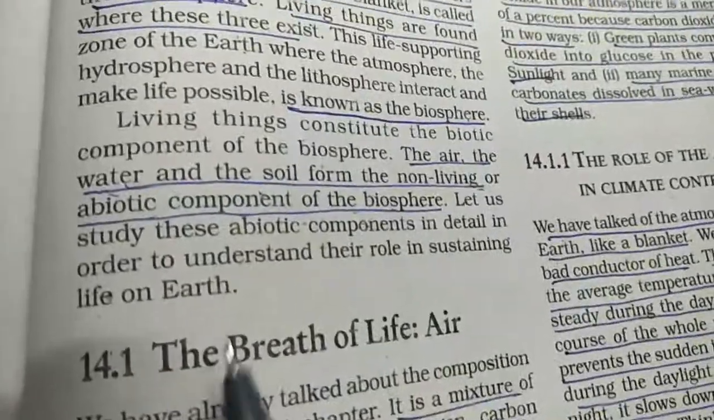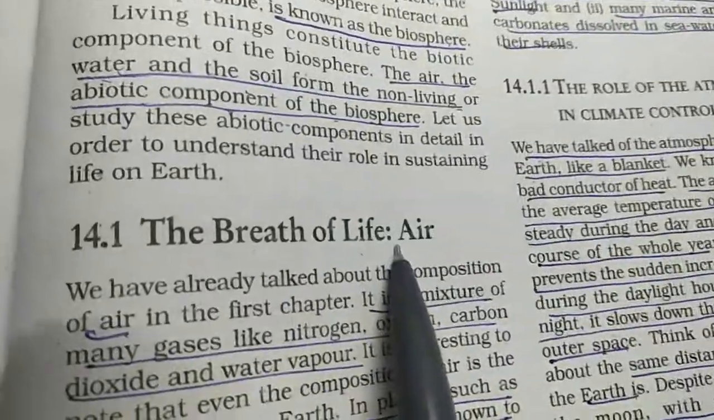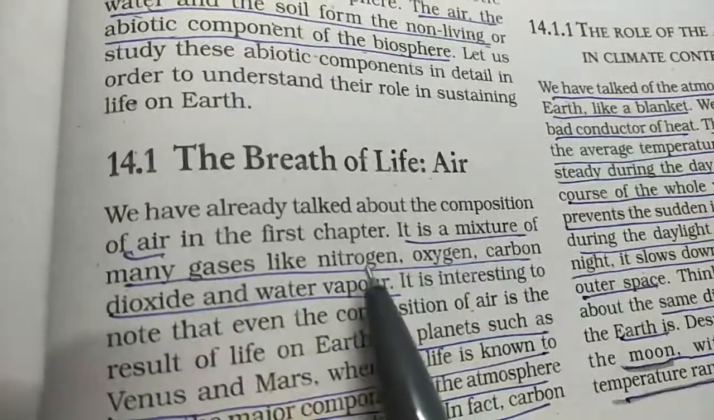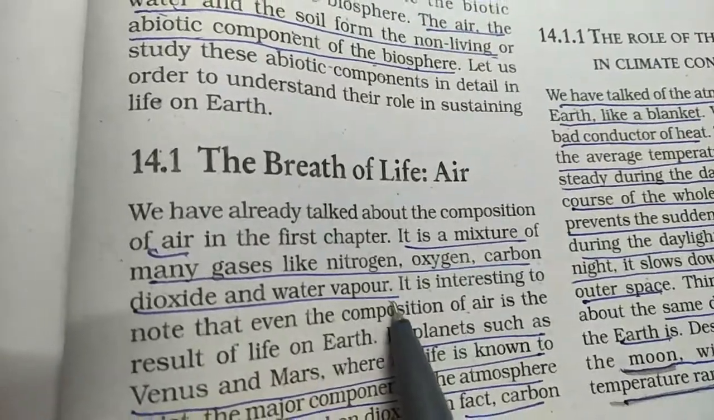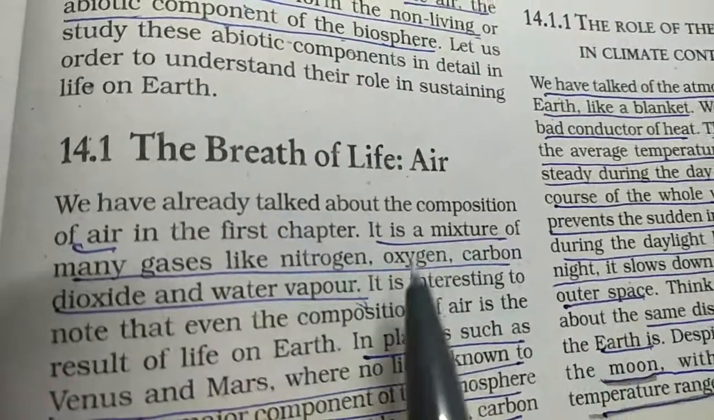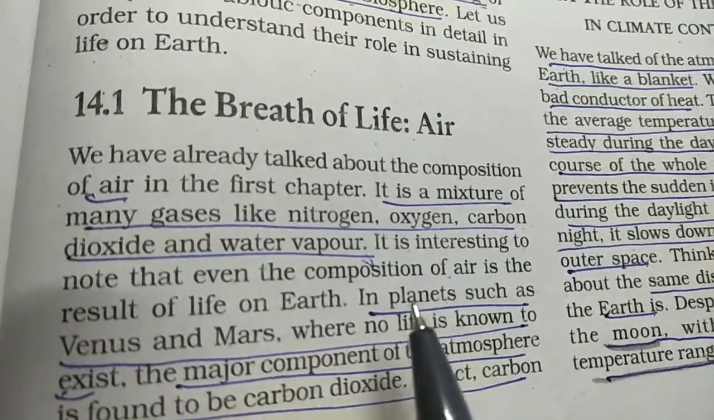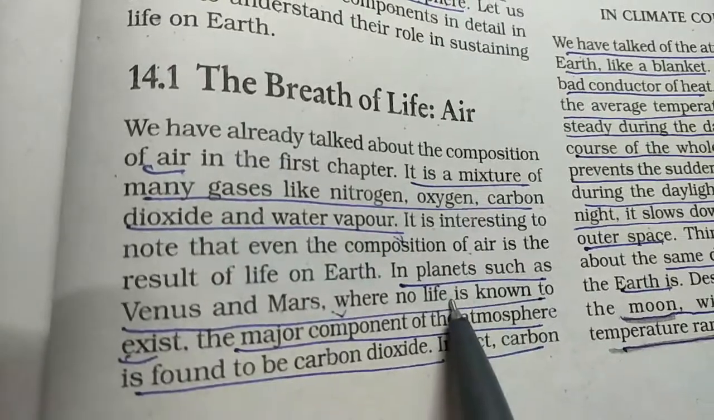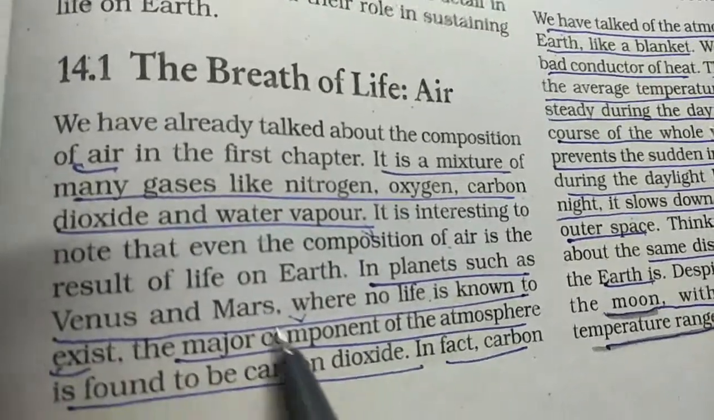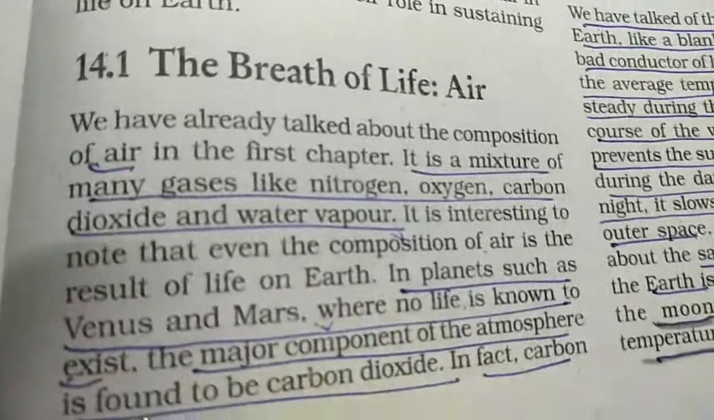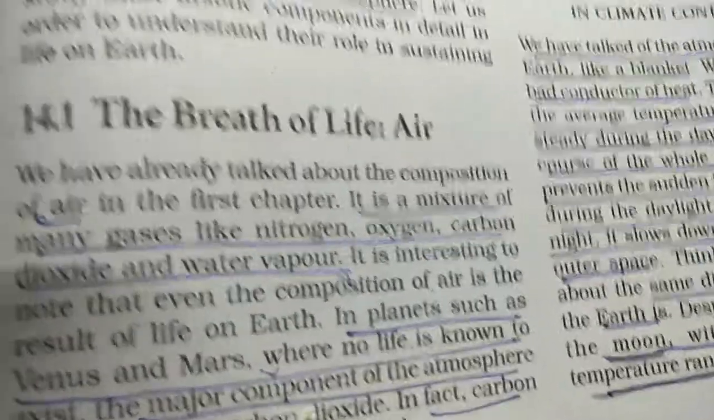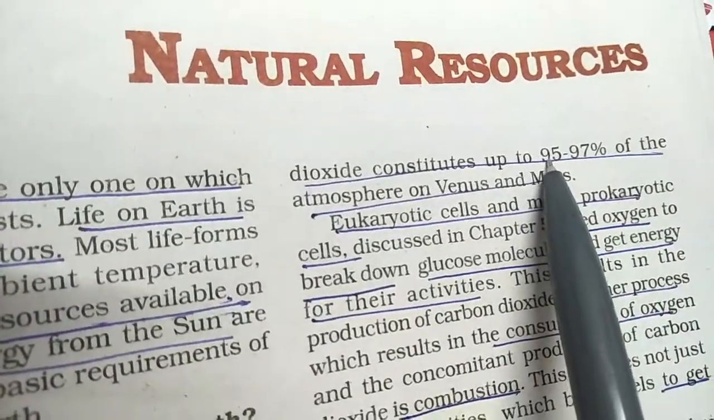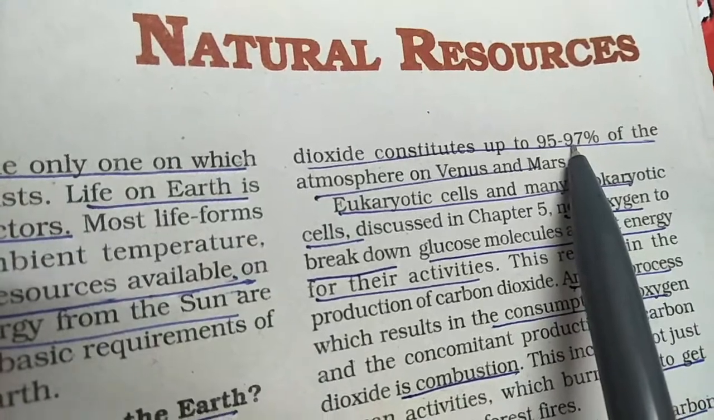Now let us understand the first importance of air. Air, as we already know, is a mixture of many gases like nitrogen, oxygen, carbon dioxide and water vapor. We have already seen this in the first chapter. There are other planets like Venus and Mars where there is no life. Why is there no life on Venus and Mars? Because the major component of their atmosphere is carbon dioxide. In fact, on Venus and Mars, the carbon dioxide is almost 95 to 97%.